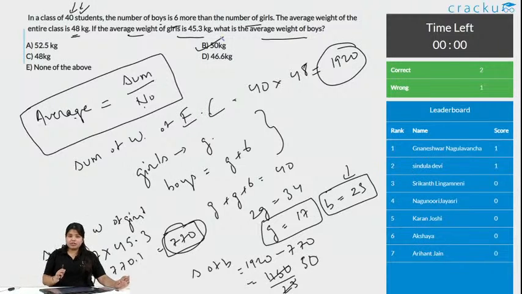Okay, this was the solution for this. Now we will move to the second question of the average.